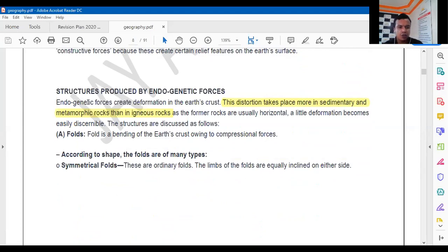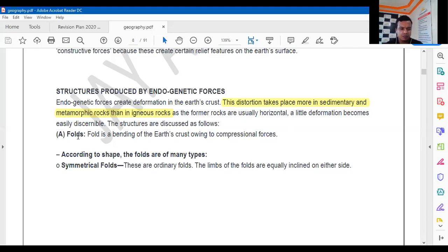Now, which are the structures created by the endogenetic movement that we will see here, right? So endogenetic forces create deformation in the earth's crust. Deformation means changes in the earth crust. This distortion takes place more in sedimentary and metamorphic rocks than in igneous rocks. So we are going to discuss the types of rock again. But these changes in the surface of the earth take place more in the sedimentary rocks, as the former rocks are horizontal and little deformation becomes easily discernible.